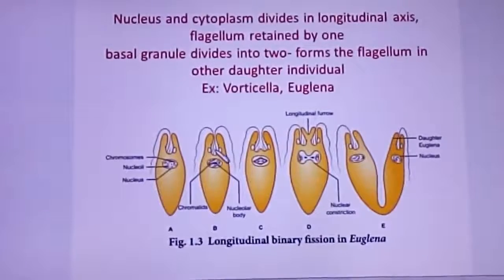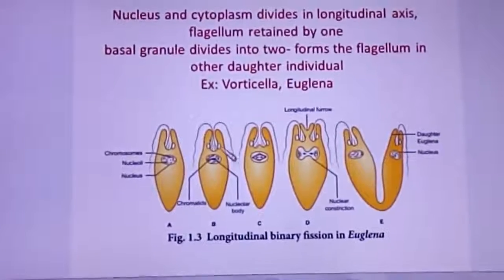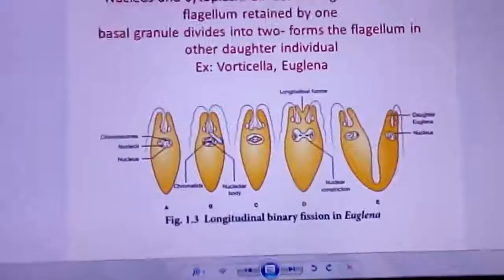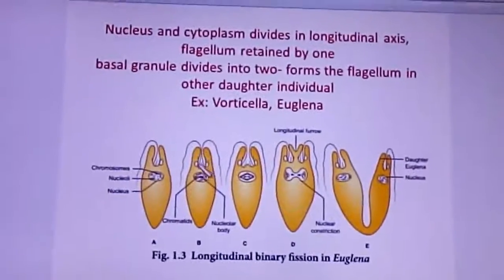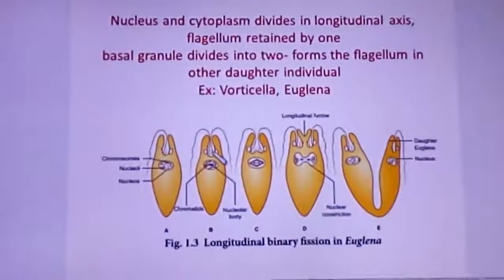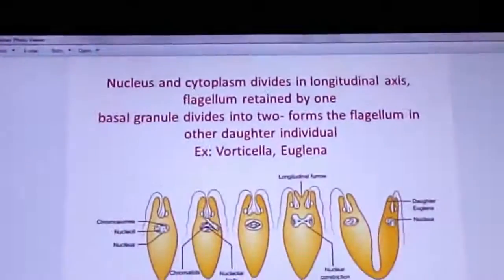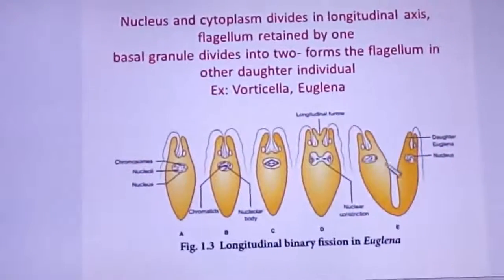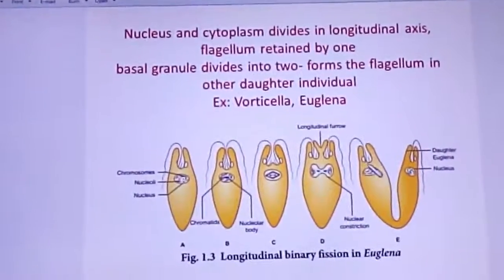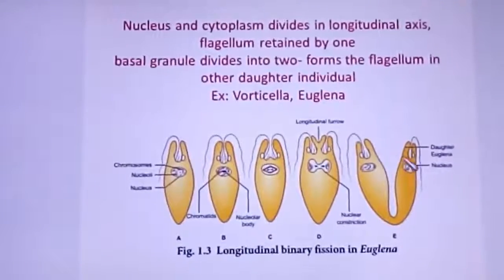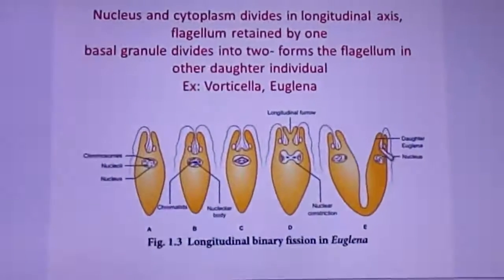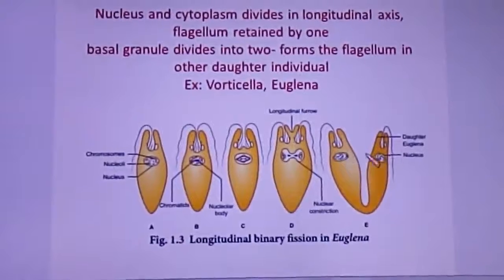The next individual regains it from the basal granule present in that region. So one daughter Euglena has the original and the other develops it from the basal granule. This is longitudinal binary fission.